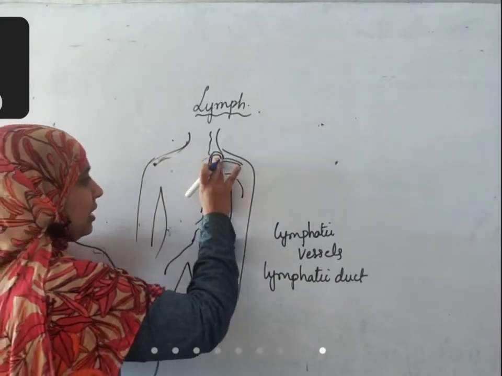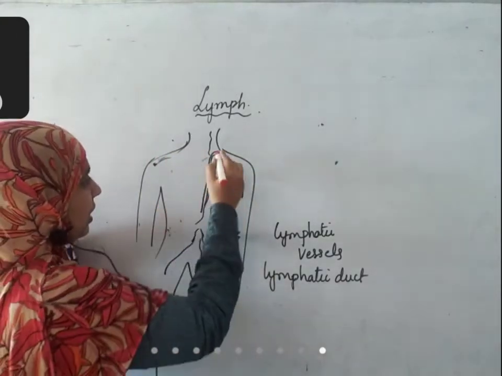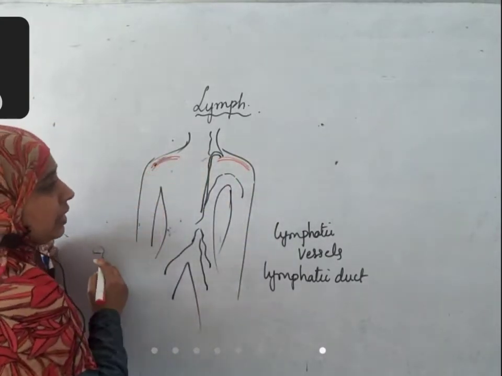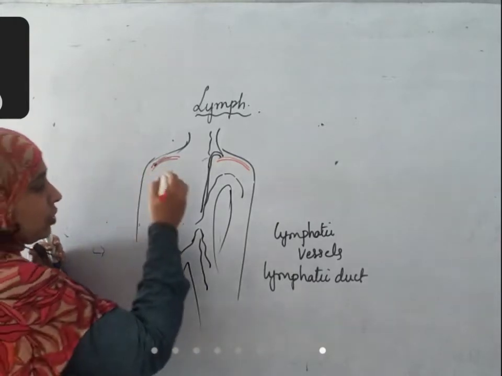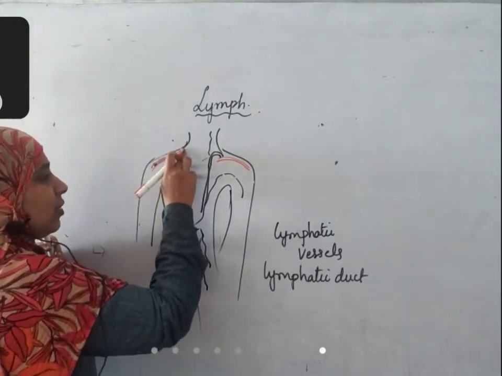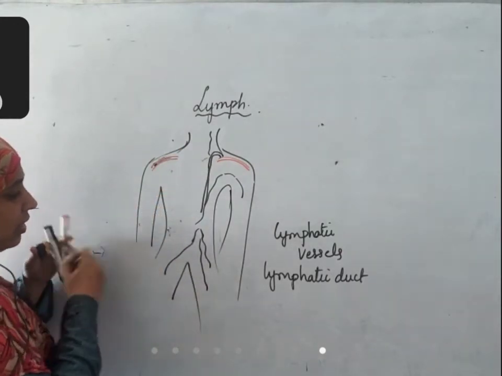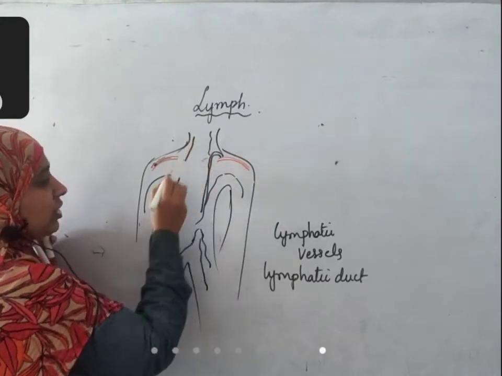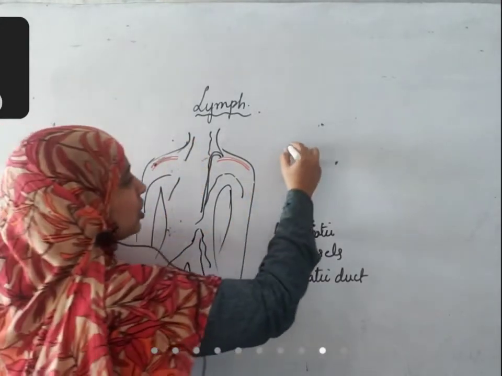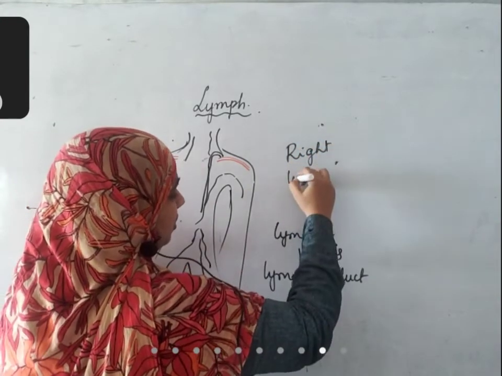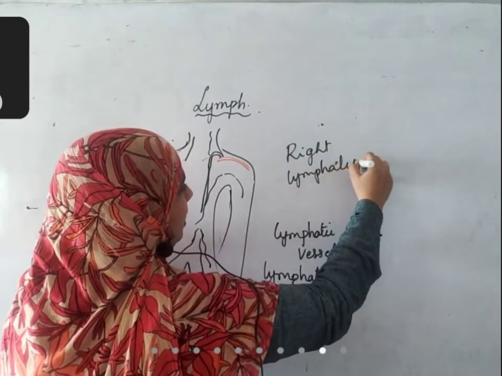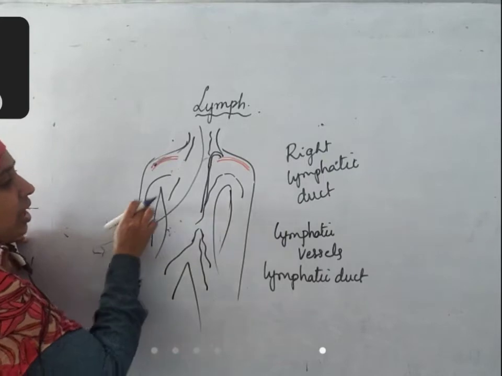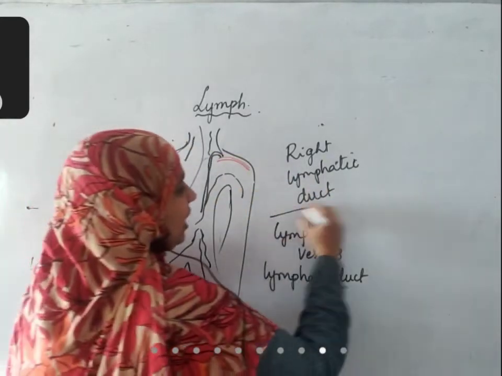Okay, let me draw in red color. Veins are blue in color, but I am drawing in red color. This is the subclavian vein. This is the subclavian vein. That will connect to the heart. So from the right side, the lymphatic vessels are collecting lymph from the right arm, right chest, and right head region. That's all. Okay. So the right lymphatic duct carries lymph only from this region. What are the regions? Right arm, right chest, and right head.